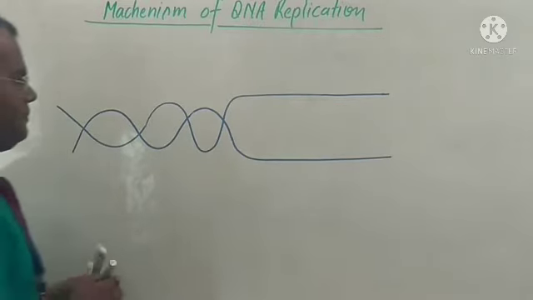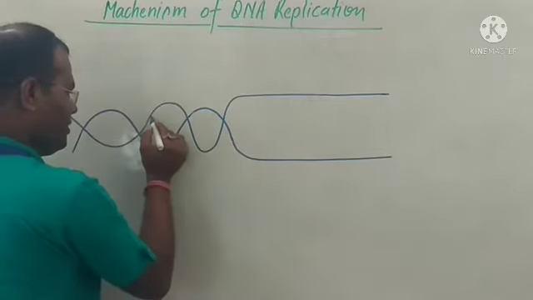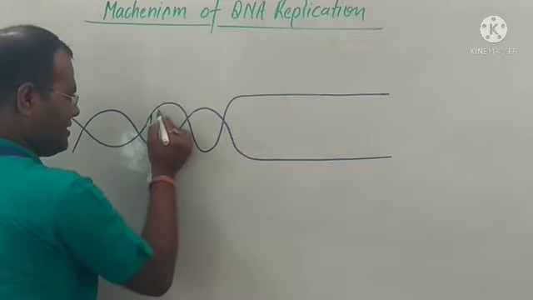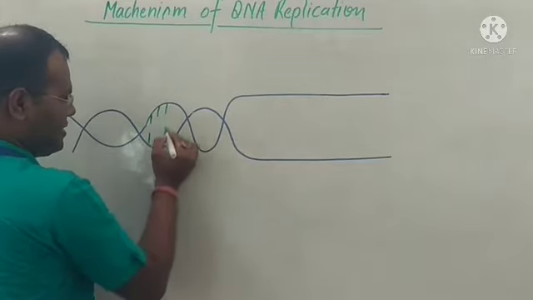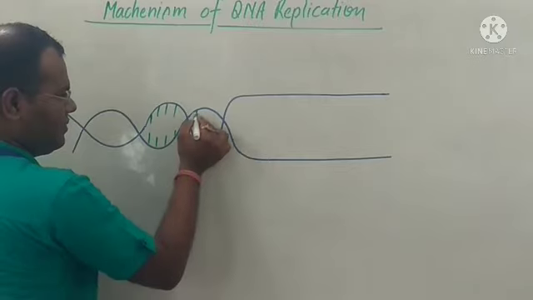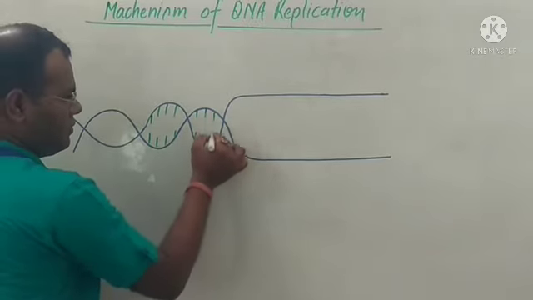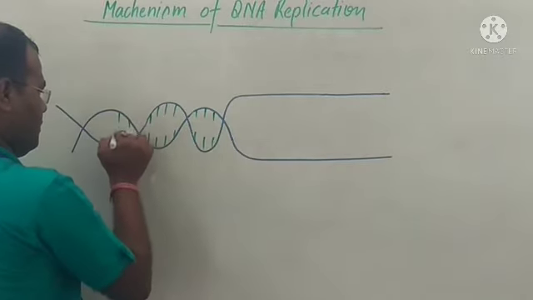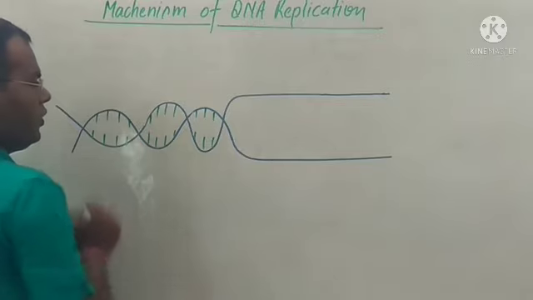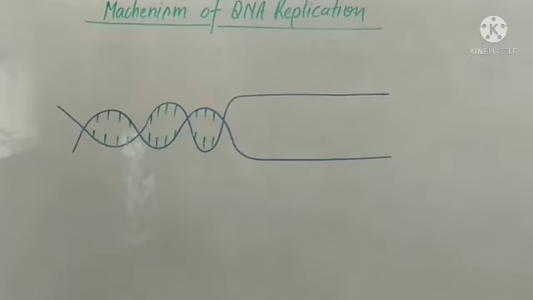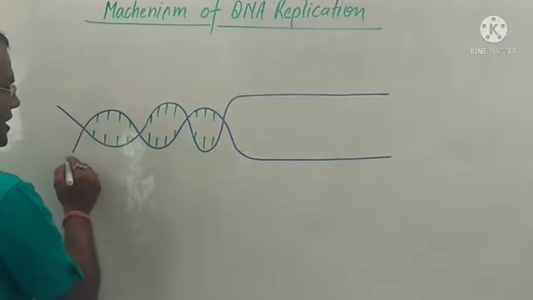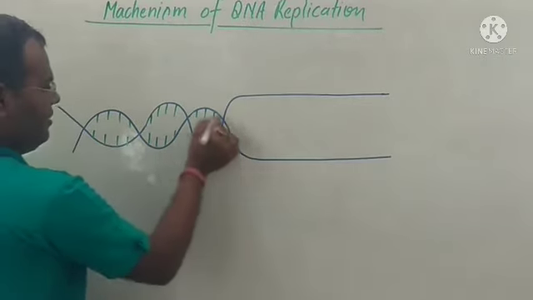This DNA consists of nitrogen bases. Suppose this is one strand.